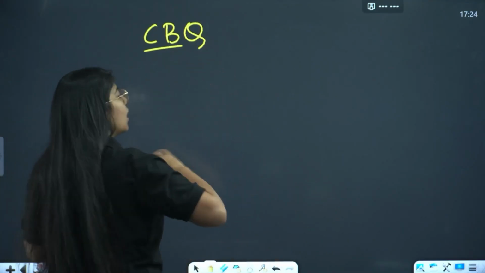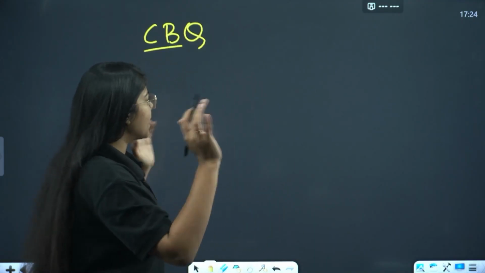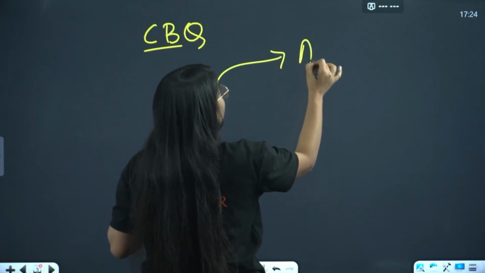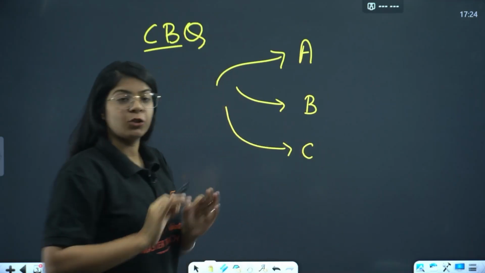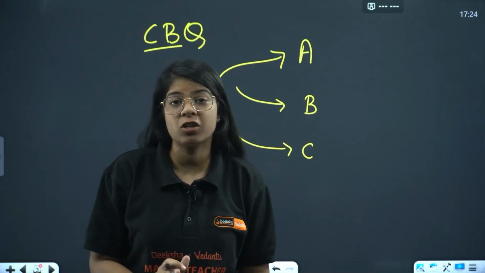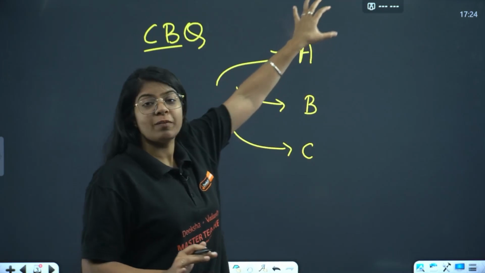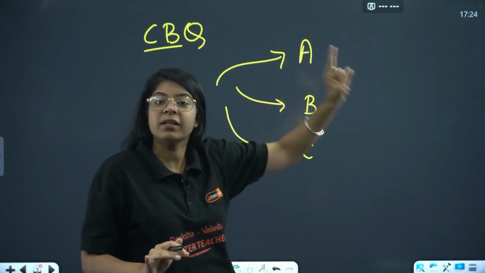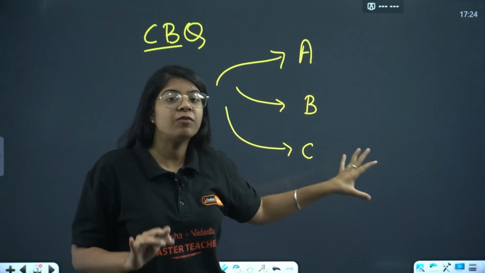Earlier there used to be 3 questions in the total science paper, one from physics, chemistry and bio. Now everything is the same, just that the paper will be divided into only 3 sections. Earlier there used to be a different section, section E, where you had case-based questions. Now in section A you will have chemistry, and at the end you will have one case-based question of chemistry. Similarly for bio, and the same for physics.